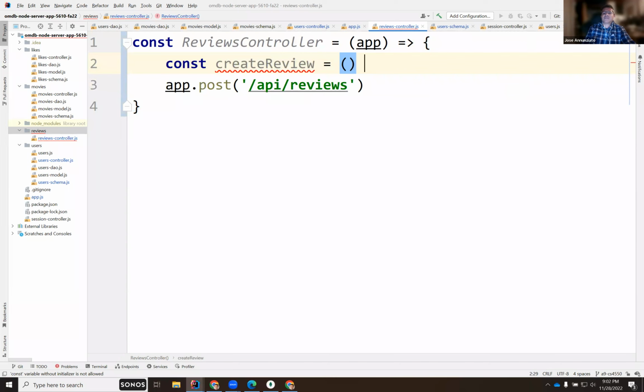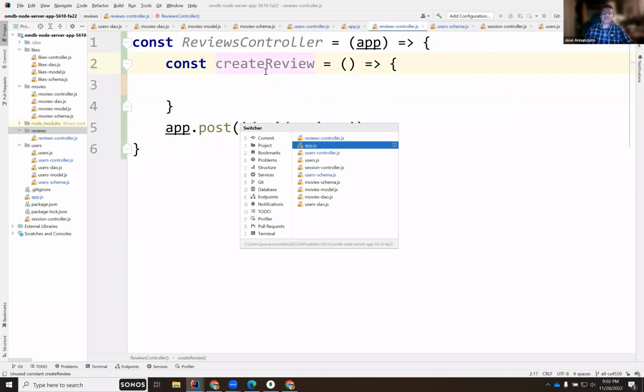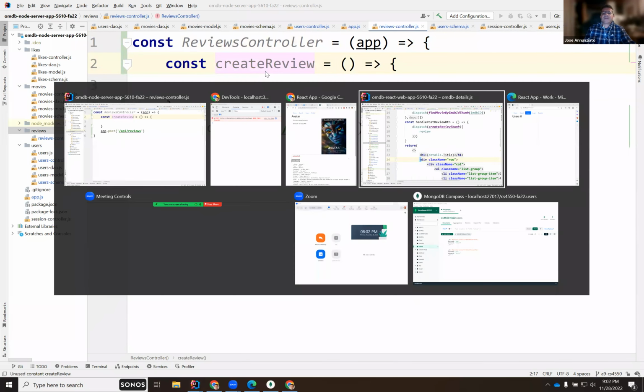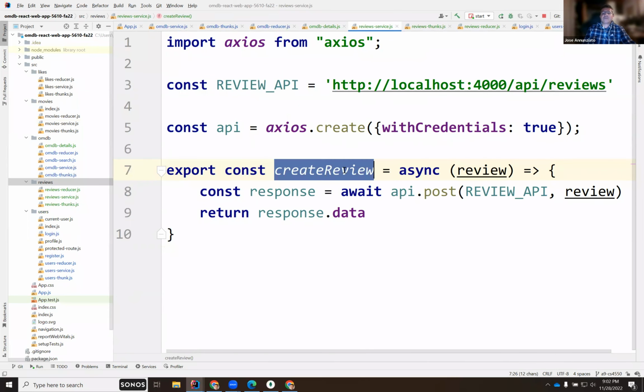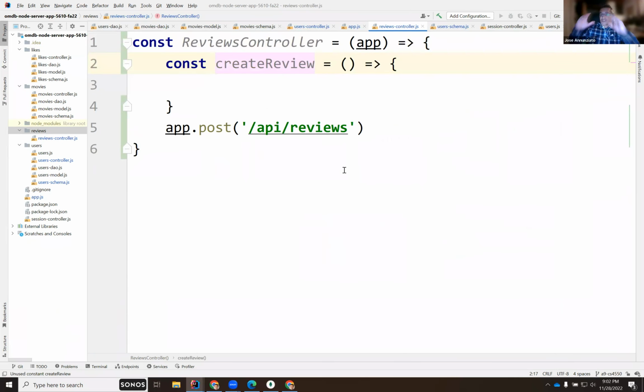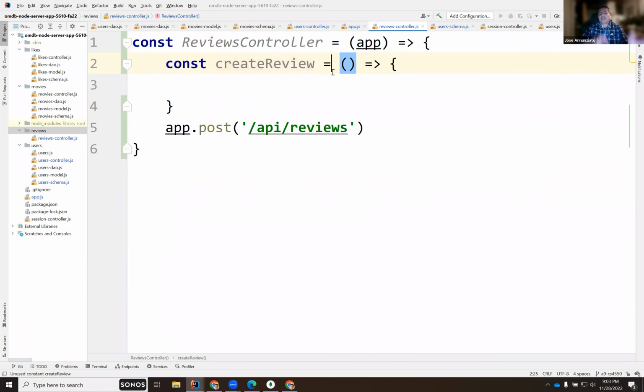Notice that I am following the same naming convention that I have on the client. On the service, I called it createReview. So I'm using the same name on the controller, just to keep it straight in my head, right? Obviously, they're on separate ends of the spectrum. This is running on the browser, on the client, sending this post over to me running on the server, where I receive it here in the request and the response, okay?